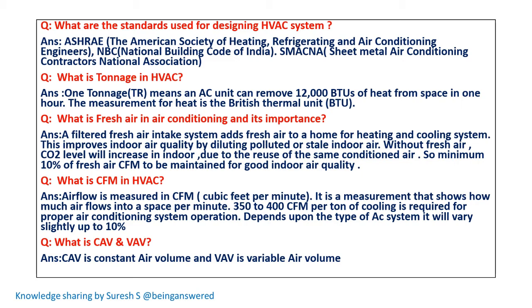What is tonnage in HVAC? All the units will be mentioned in TR. So let us see what tonnage in HVAC is. 1 ton means the AC unit can remove 12,000 BTUs of heat from a space in 1 hour. The measurement of heat is the British thermal unit.